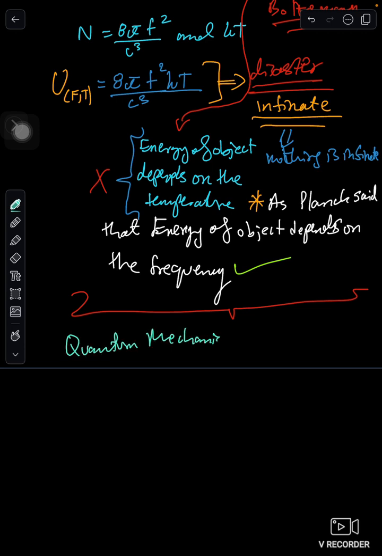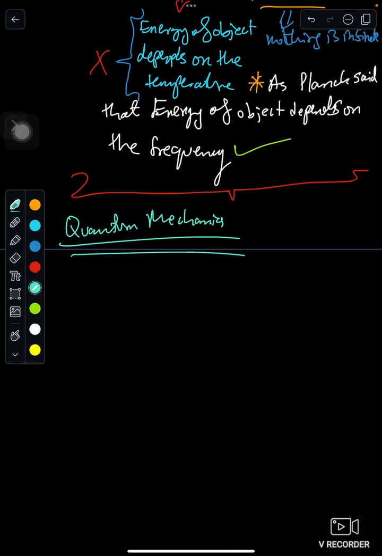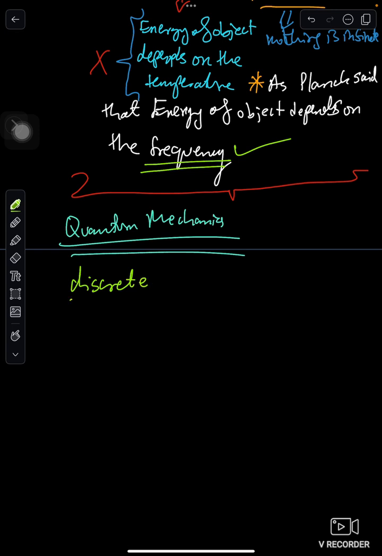What Max Planck said is that energy is not continuous, it is discrete. How is it discrete? It is discrete as in this equation, E equal nhf.